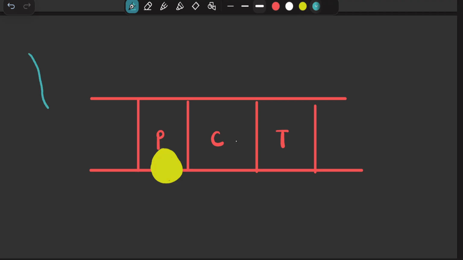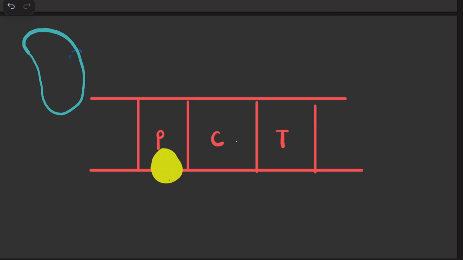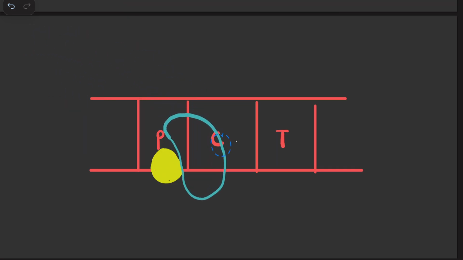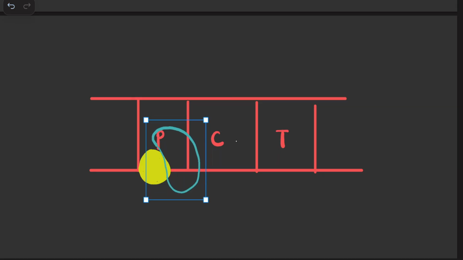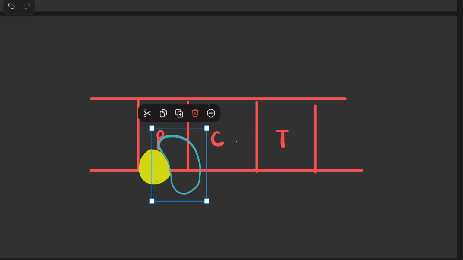Suppose this is my core RNA polymerase, drawn this way. After the sigma 70 comes here, the core RNA polymerase is also recruited. Let's shift them a bit, and also decrease the size of this core RNA polymerase. Yes, this is perfect. First of all, the sigma 70 factor will come, and after it has arrived, the core RNA polymerase will reach the promoter region.